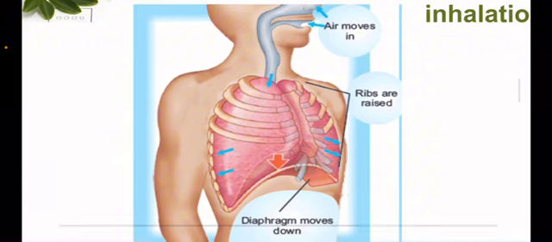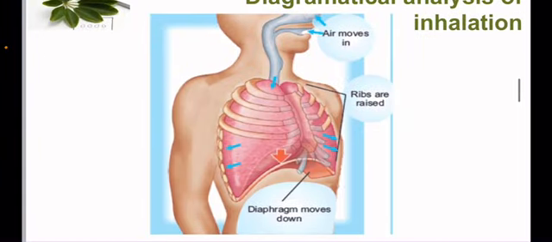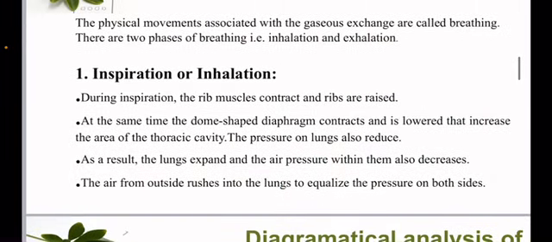Whenever the diaphragm muscles contract, that dome shape under the ribs, the diaphragm moves downward. The diaphragm comes down, the thoracic area becomes larger, and because of this the pressure on the lungs decreases. Now the pressure within the lungs has decreased. In nature, everyone wants stability. Within the lungs pressure decreases, while outside the lungs pressure is higher. So air rushes from outside to inside to equalize the pressure on both sides. In this way, a human person inhales.